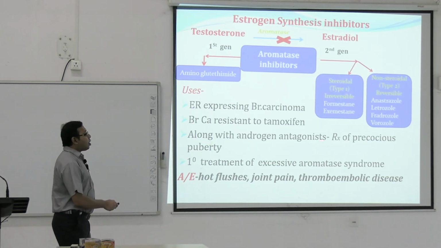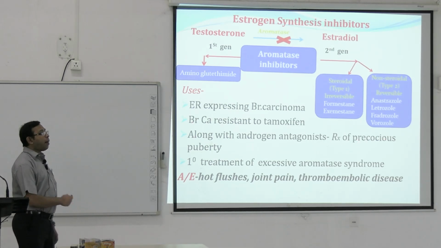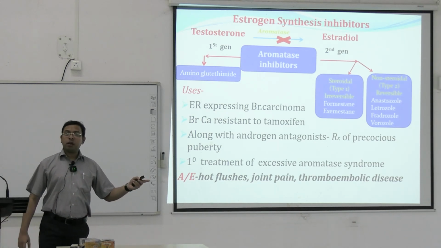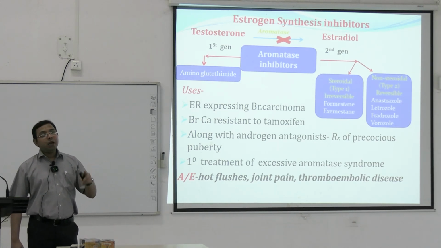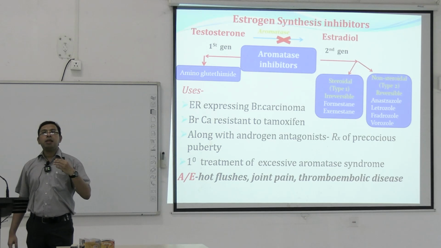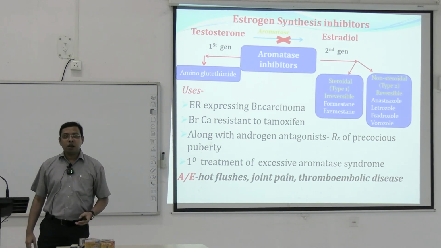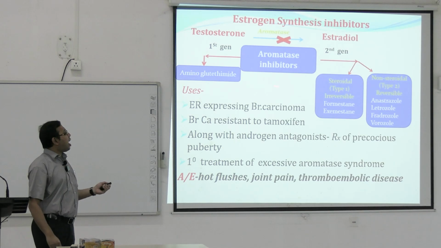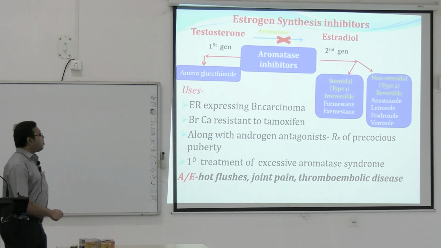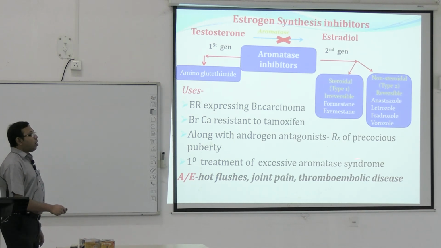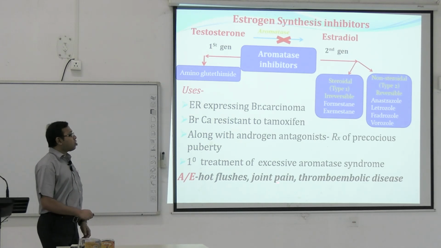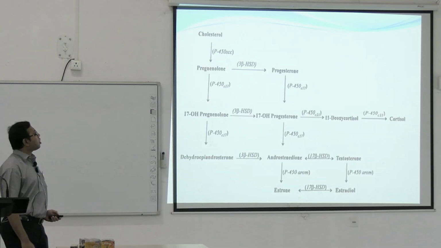Along with androgen antagonist, it is also used for the treatment of precocious puberty. Estrogen is used in case of delayed puberty, but precocious puberty is if the pubertal changes happen precociously at 5, 6 or 7 years, and that is also a disease. Here we can use the aromatase inhibitors. It is also a first line treatment of excessive aromatase syndrome, which is another disease. Adverse effects of hot flashes, joint pain, thromboembolic disease can all happen.